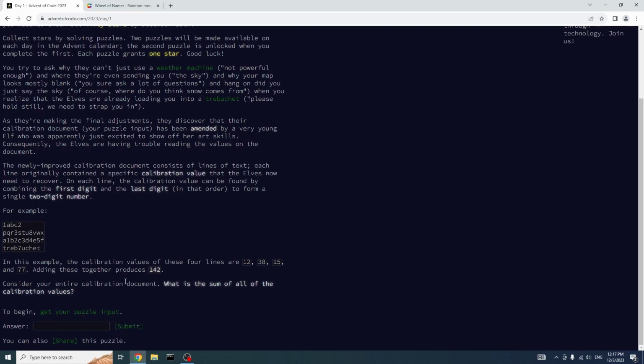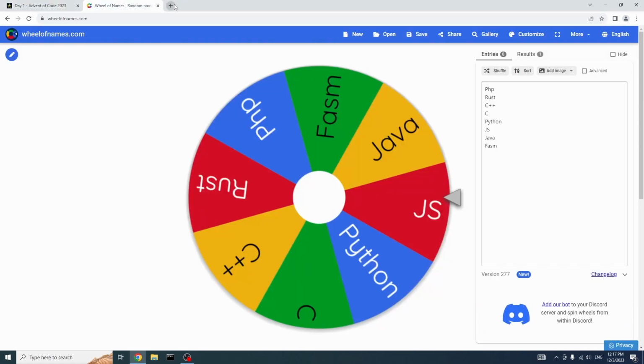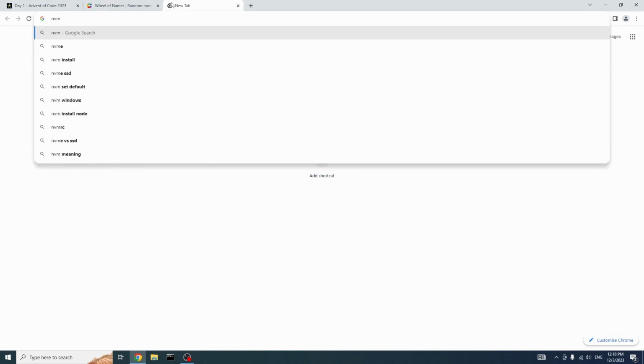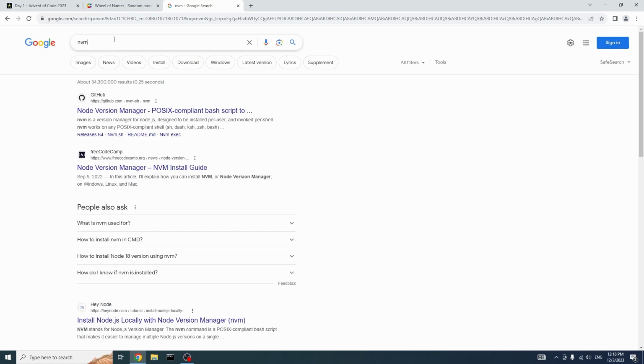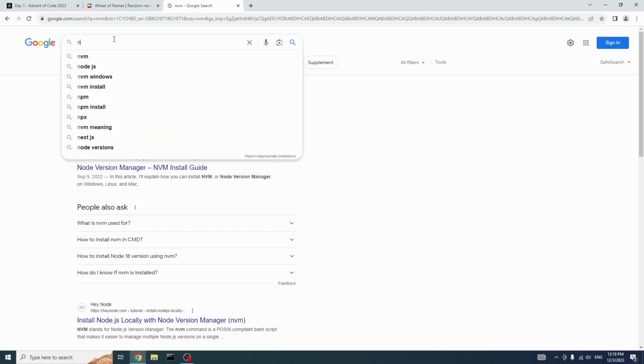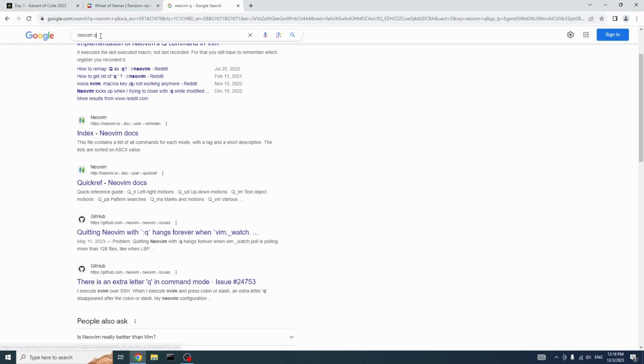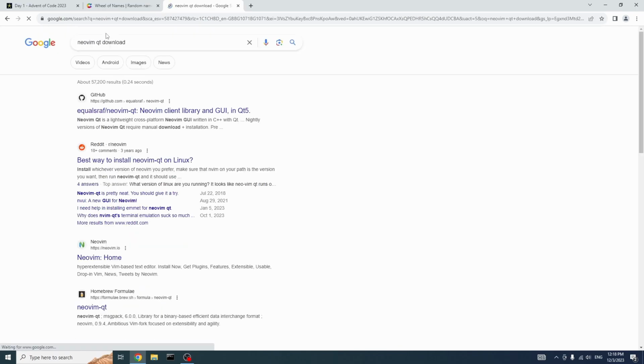Well, yeah, cool. Now that we've gotten that, I think we should first start by installing an IDE or something we can use. I think we're probably going to be using Neovim and Vim. Neovim Qt. Neovim Qt download.